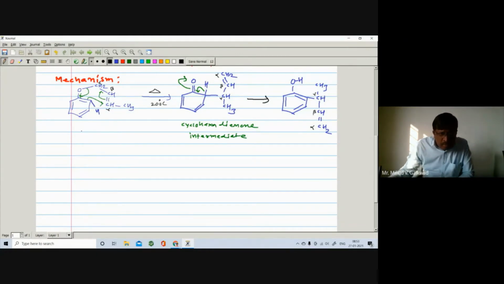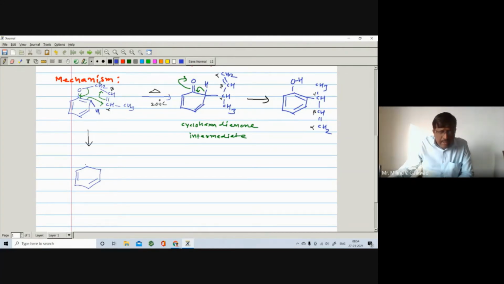Here what we can do, we can also write one more step. So whatever things you are looking at here, the same thing you can write. You can increase one more step. Instead of writing the direct product, you can also write down the mechanism like this one. Here you are having the nucleus. Here is a pi bond, right? Here is the oxygen.